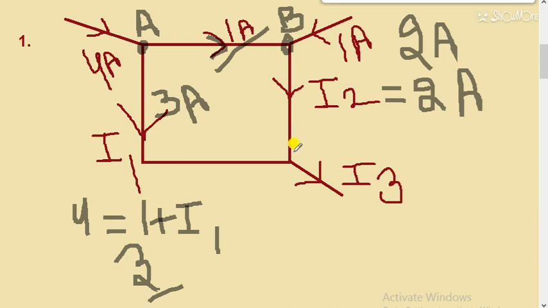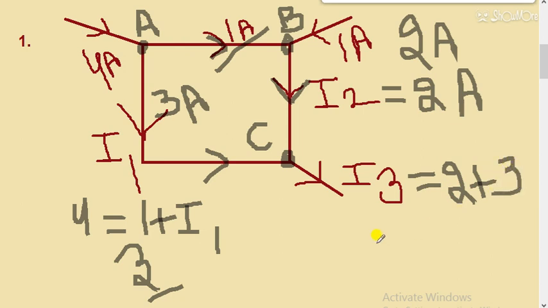Now students, you know the value of I2 and I1. So let's take this as a point C. From here 3 ampere current is coming, from here 2 ampere current is coming. That means I3 will be equal to the total current entering. So it will be 2 plus 3, that is I2 plus I1. So the value of I3 in this question will be 5 ampere.